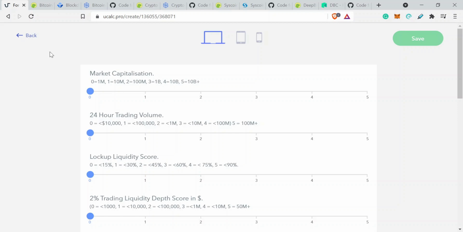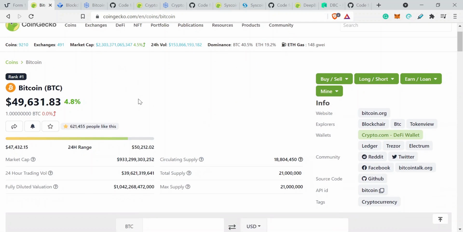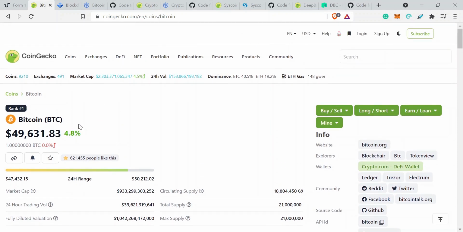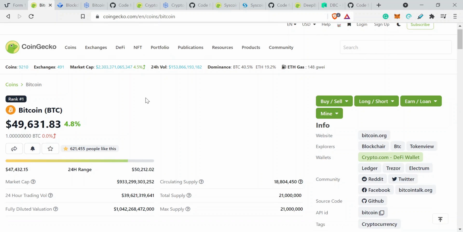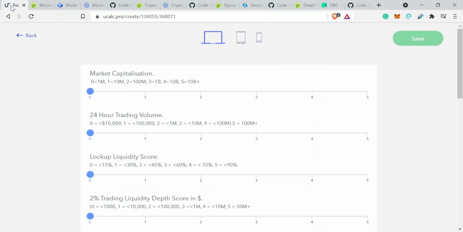We're going to start with Bitcoin, which is the obvious one to start with, seeing as it's currently dominating around 40% of the market at the time of recording. Okay, current price of around about 45, 46, 47,000 US dollars, jumped up to a high of 50,000 today. So I'm going to rate on this scale that I've developed, the IPC, how good an investment would be in Bitcoin. So let's start with the first one.